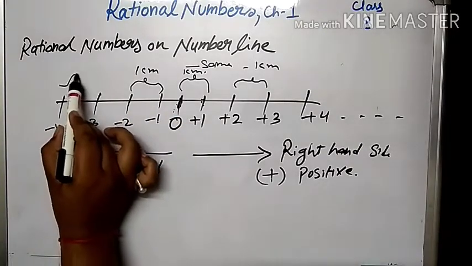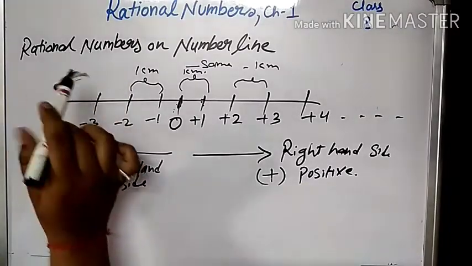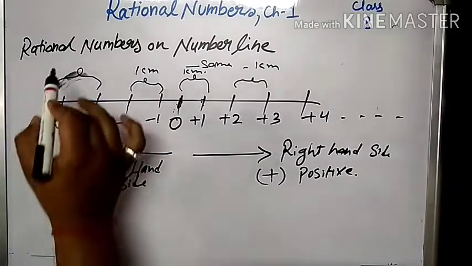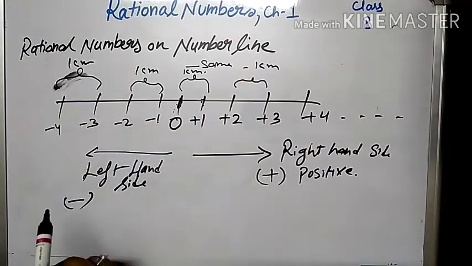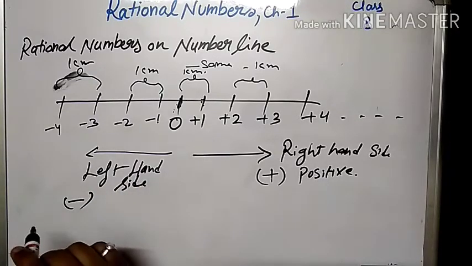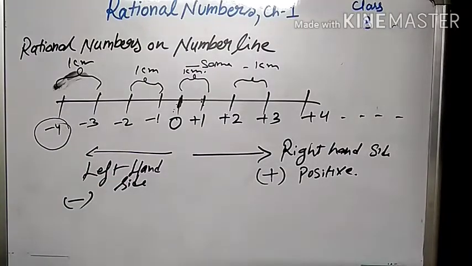Or we can say the distance between minus 3 and minus 4 is also 1 centimeter. Understood this thing?